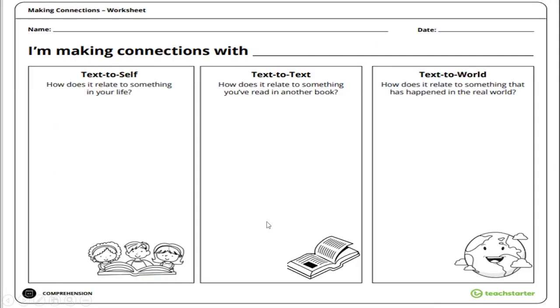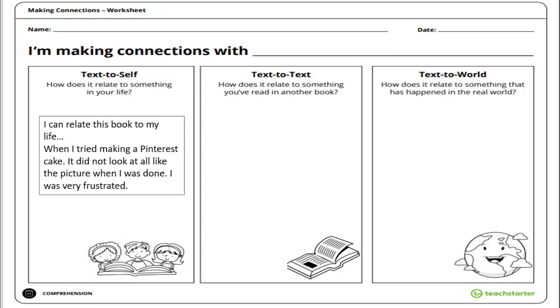Now that we've listened to the reading of The Most Magnificent Thing, let's fill out this connections chart. So text to self. How does it relate to something in your life? Let's think back and use our prior knowledge to remember something in our life that this book reminds us of.